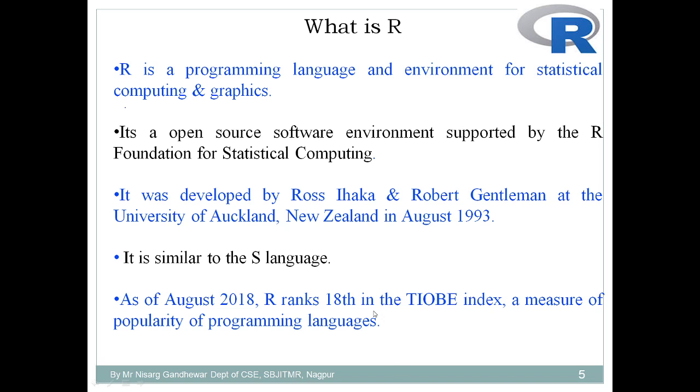This language is somewhat similar to the language S. Previously we had the S language, and after that, R came as its successor. This is the old statistics that I can mention. As of August 2018, R ranks 18th in the TIOBE index. It is a survey that was carried out in August 2018. According to that survey, R ranks 18, and it is a measure of the popularity of a programming language.